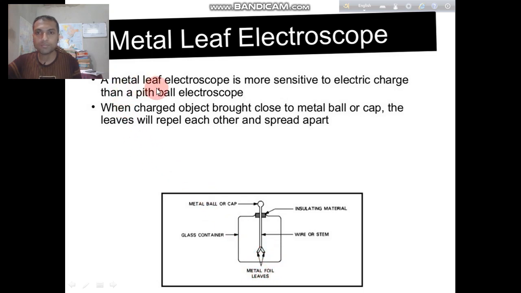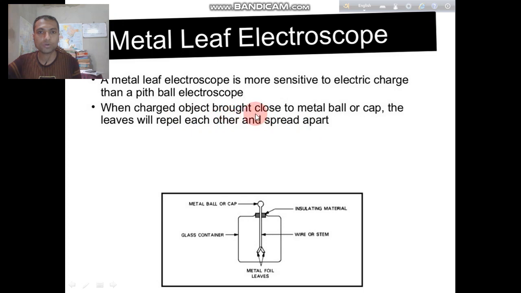A metal leaf electroscope is more sensitive to electric charges than a pith ball electroscope. When a charged object is brought close to the metal ball or cap, the leaves will repel each other and spread apart.